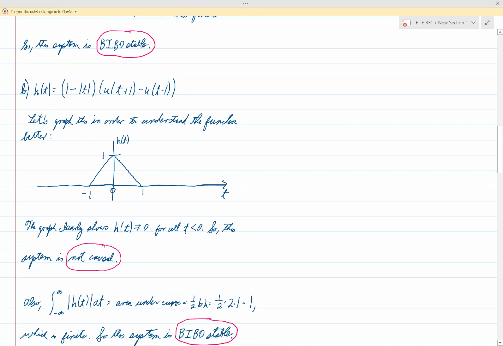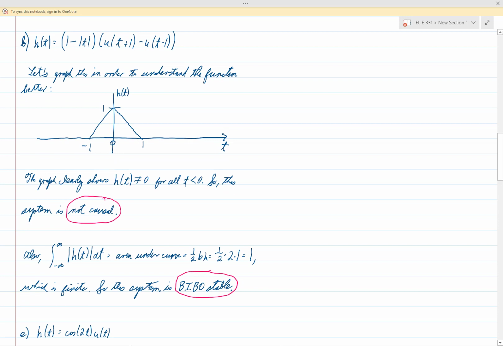Okay, let's look at part B of that problem. For part B of this problem, we're looking at a different impulse response. In this case, we have h of t is equal to, and this expression is a little bit complicated looking at first. You have one parenthetical term here, 1 minus absolute value of t.